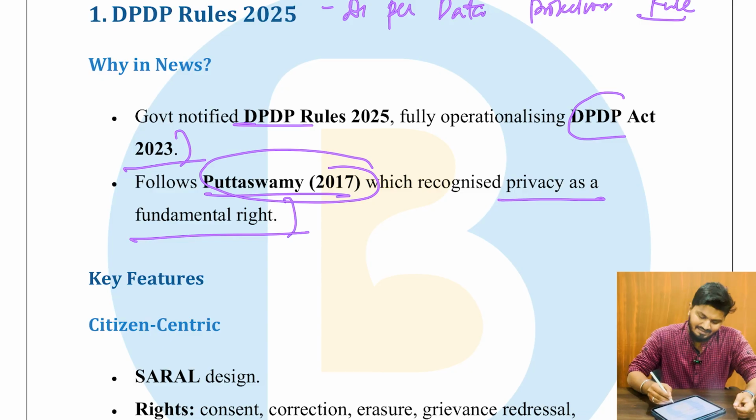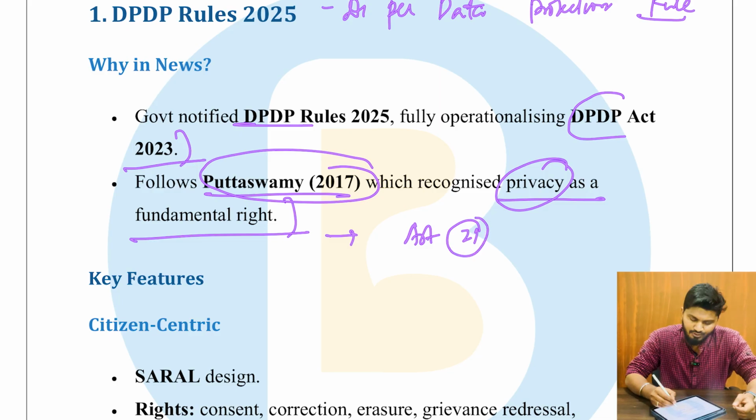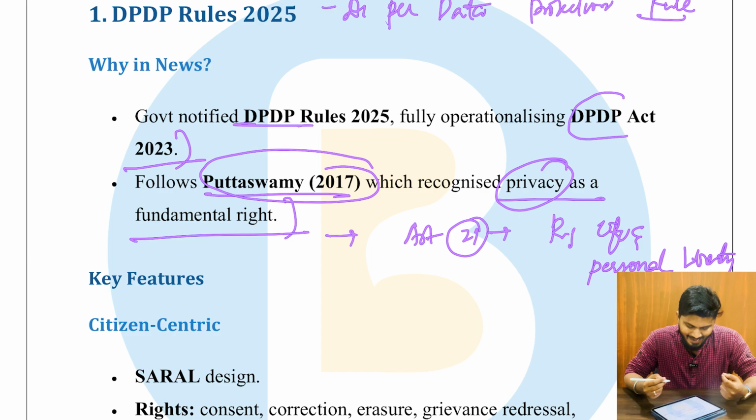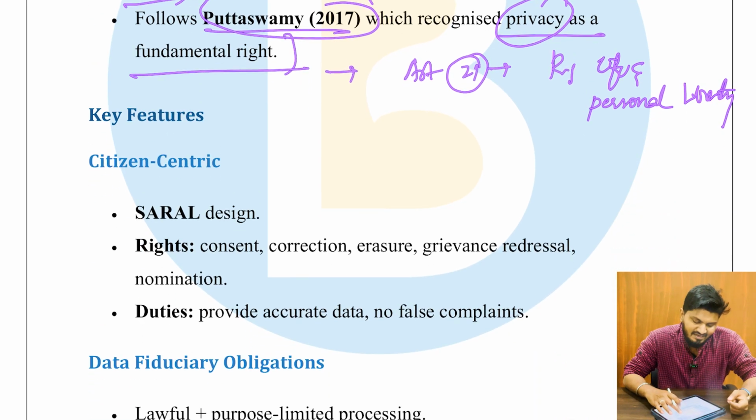In the Puttaswamy case, they held that the right to privacy is a fundamental right and it is part of Article 21. What is Article 21? Article 21 is nothing but the right to life and personal liberty. So this right to privacy was made a fundamental right under Article 21.